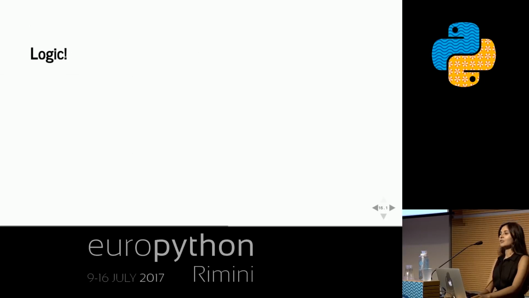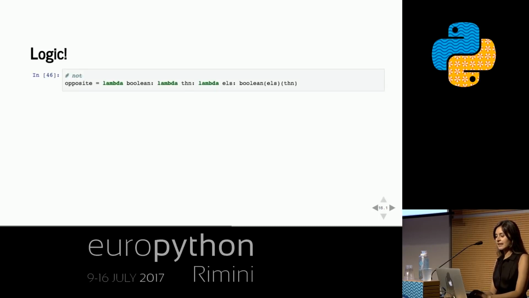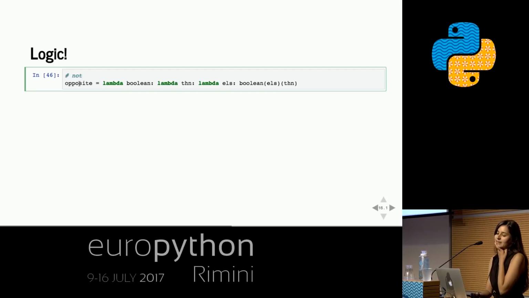Moving on. With truth values, we can do logic. That's fun. We're just going to power through these logic things in the interest of time. If I want a not function, and again, I'm going to use a different word so as not to override Python words, I'm going to call it opposite.